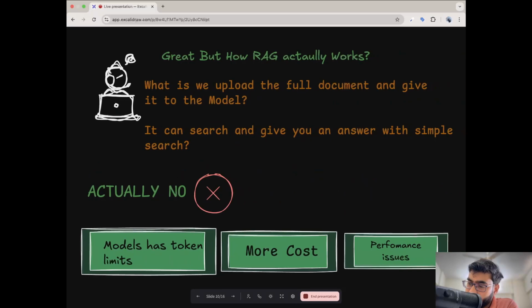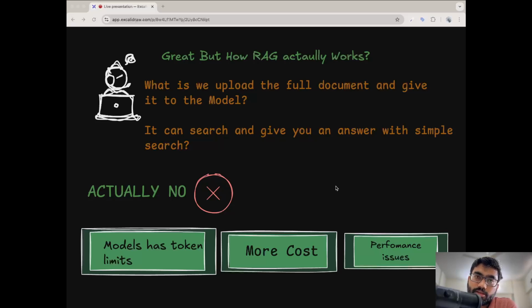Let's go to the next slide. This is exactly it, searching the document. The natural question that comes to our mind is: what if we copy the content of the document and provide it directly to ChatGPT, then create a question and ask it? Does it answer that?